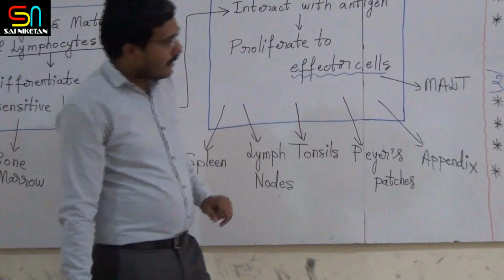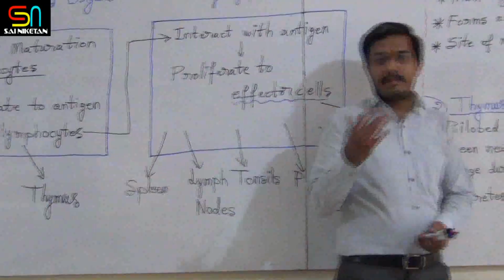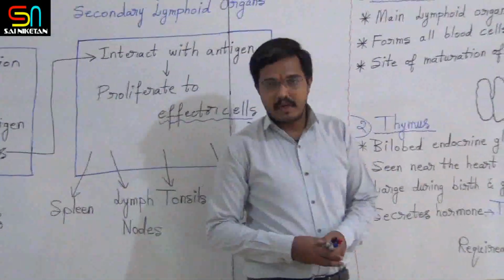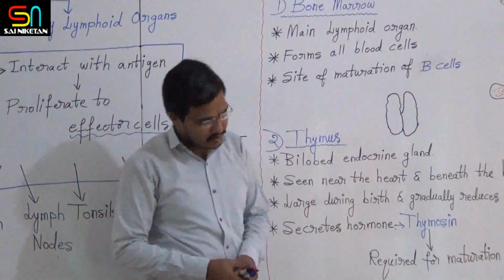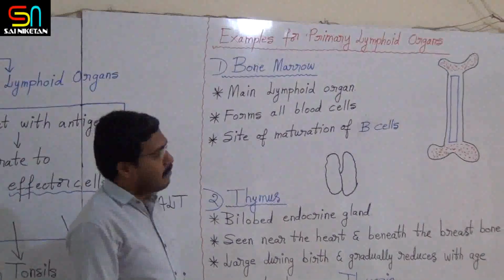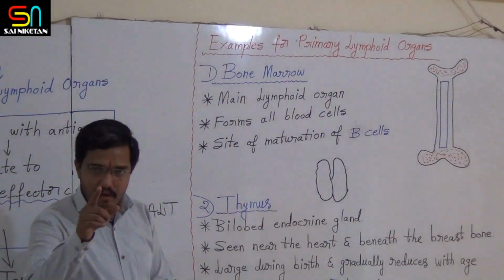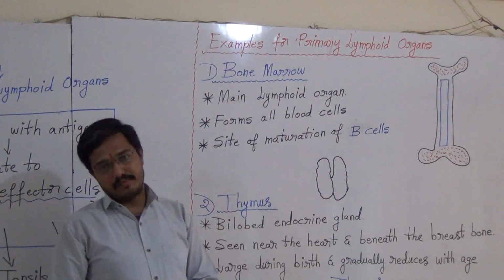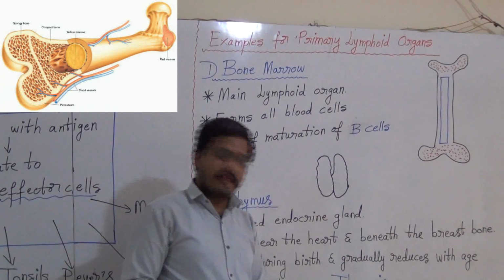Okay. So today we will discuss the information about the primary lymphoid organs. I told there are only 2 examples for primary lymphoid organs. What are they? Bone marrow and thymus. Let us see some information about bone marrow and thymus.